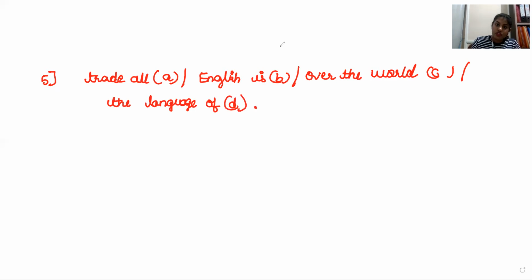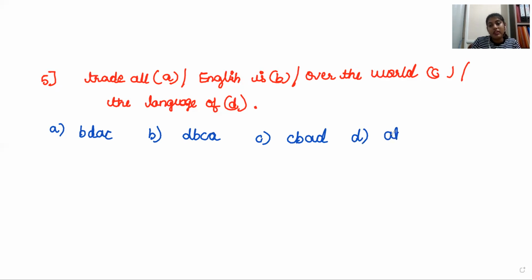And your options are given: option A, it is DBAC. Option B, it is DBCA. Option C, it is CBAD. And option D, it is ABCD. How to arrange this? Which one is the correct answer? Can you guess now? Yes, it is option A.